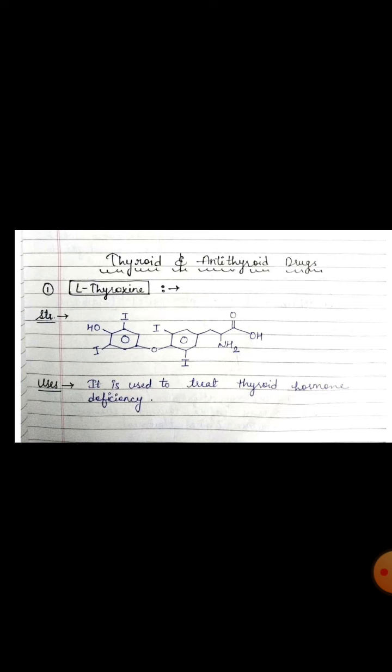Today we are going to discuss a new topic, that is thyroid and antithyroid drugs. Before studying the uses and structure of the drugs, we should know about the thyroid hormones and thyroid drugs. Okay? So, thyroxine and triiodothyronine are iodothyronine hormones which are secreted by the thyroid glands.